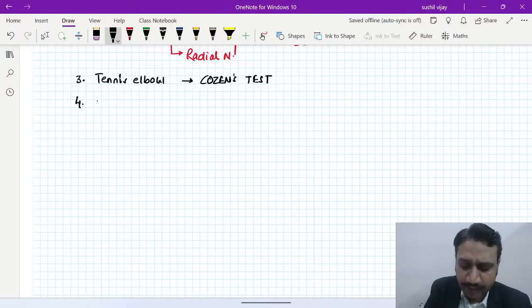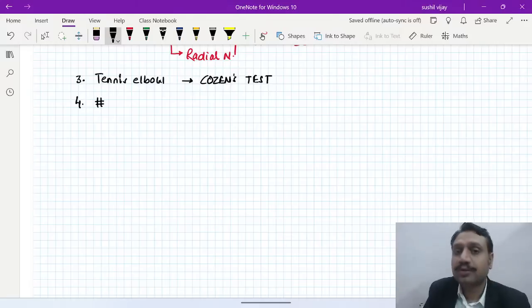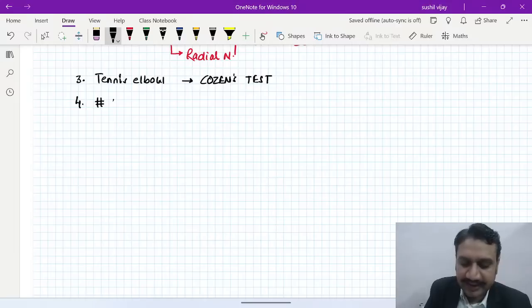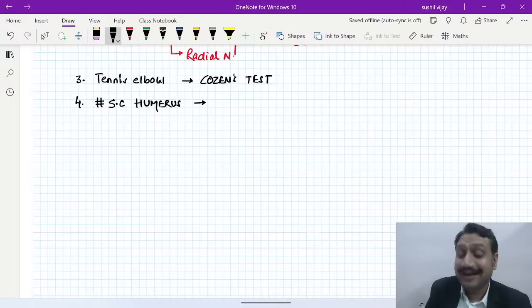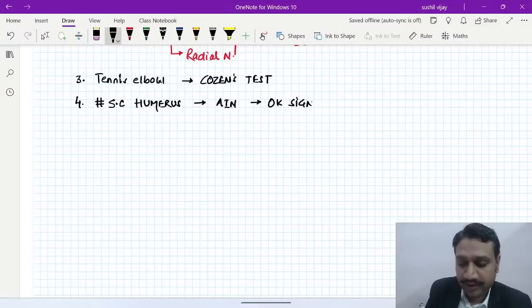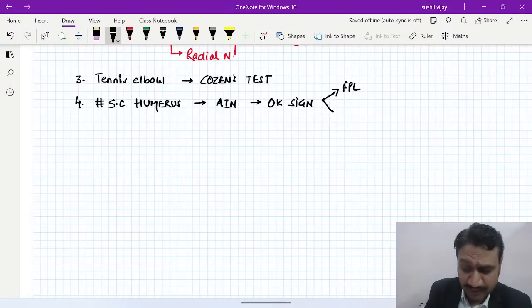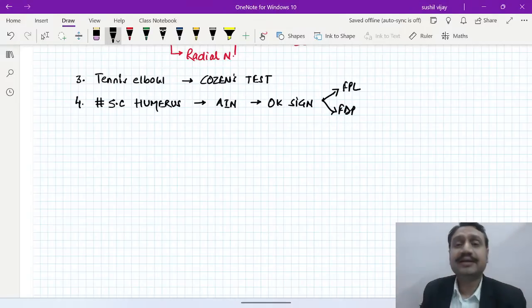But then when you talk about fractures, which kind of fractures are we talking about? Fracture, for example, the site and the clinical test only I am putting. So whenever there is a fracture of the supracondylar humerus, you know that the involvement is of the anterior interosseous nerve. You remember that? Anterior interosseous nerve. And the anterior interosseous nerve is tested by what sign? The OK sign. Why OK sign? Because we are talking about the flexor pollicis longus and the flexor digitorum profundus, right? These two, the OK sign.